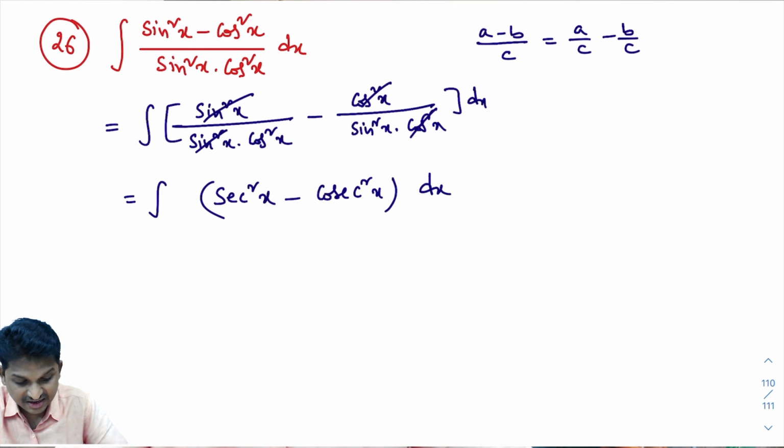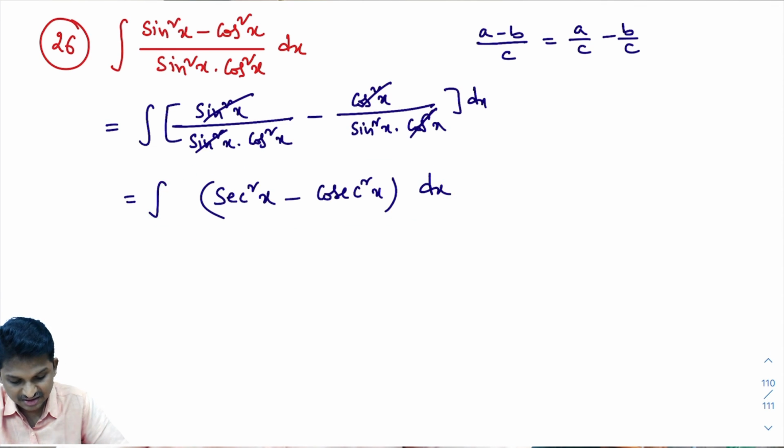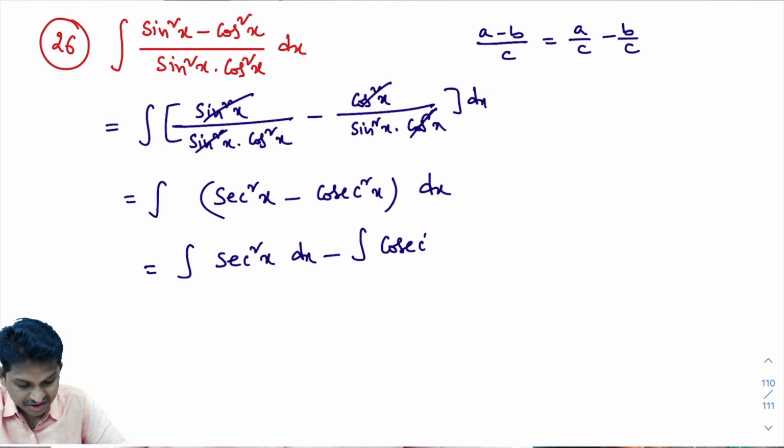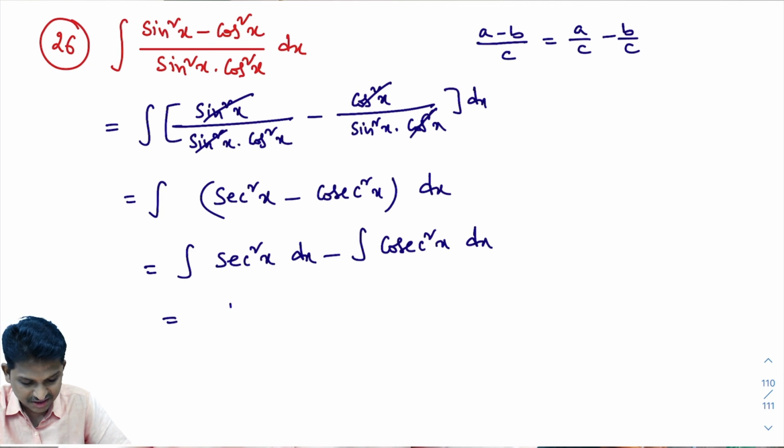How to integrate this? I'll integrate each and every term. That equals the integral of secant square x dx minus the integral of cosecant square x dx. In the first class of integration you learned the direct formula: the integral of secant square x dx is tan x.